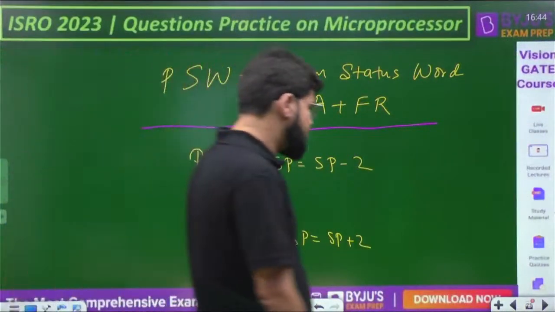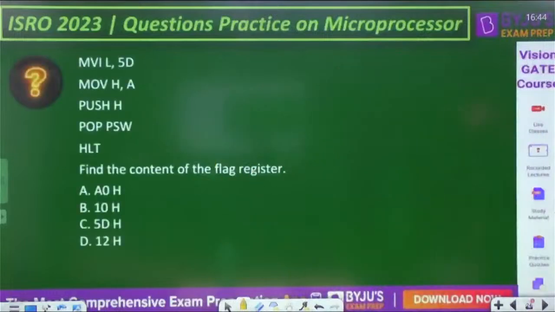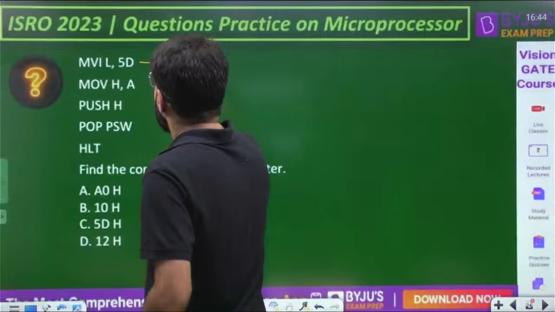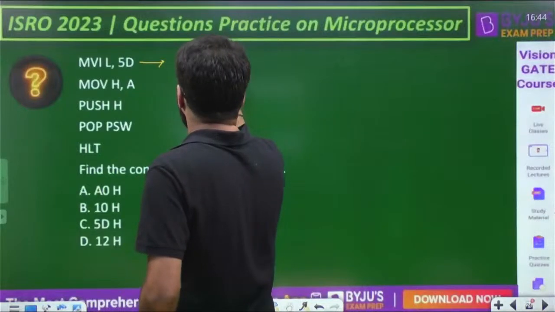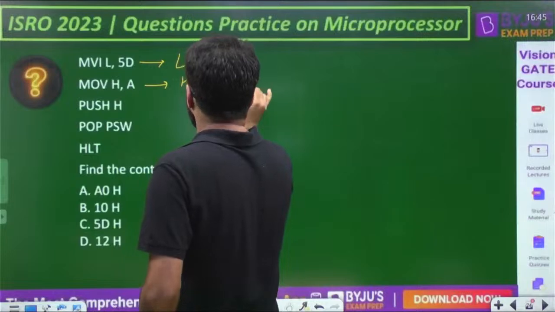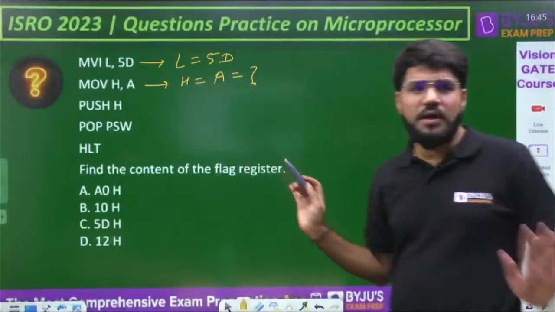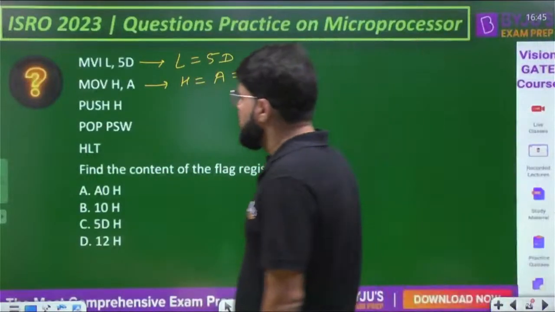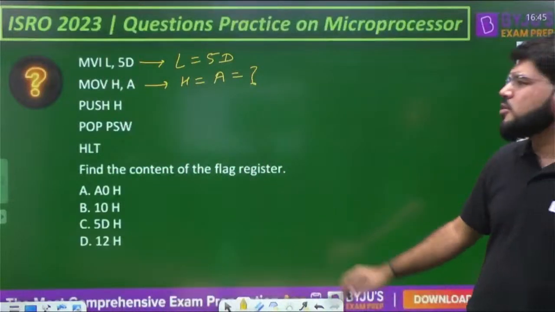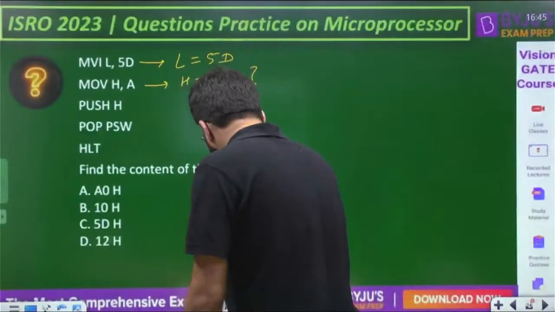Okay, next question then. MVI L, 5D: load the immediate data 5D into register L. MOV H, A: H gets what A has, but what is there in A? Unknown. Then PUSH H and POP PSW, find the contents of the flag register. It's a simple question on push and pop actually.